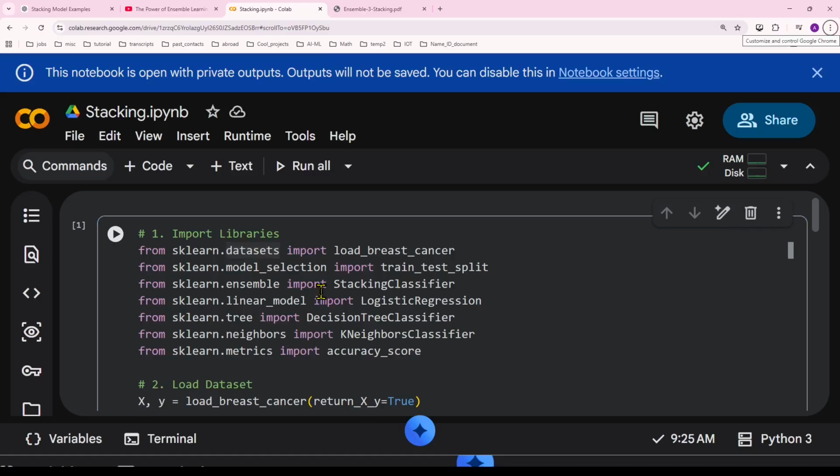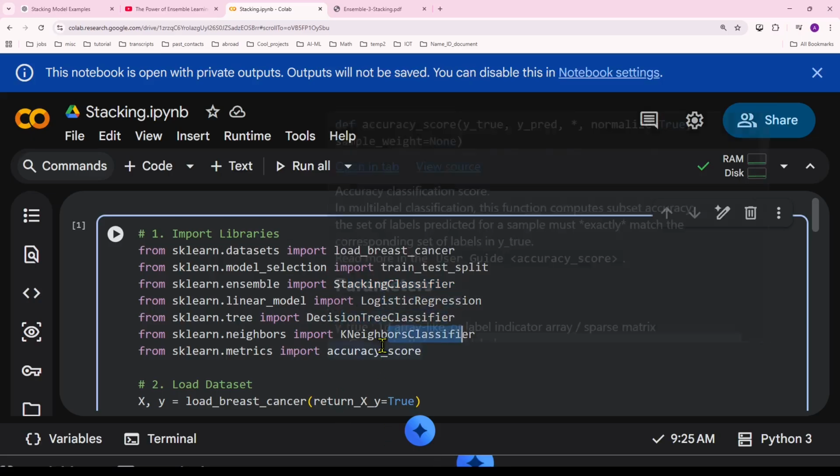Now I will show you how to do stacking in Python with the scikit-learn library. From scikit-learn, I'm importing load_breast_cancer. This is the data set I'll be using. I'm also importing train_test_split. This is responsible for splitting your data into testing and training. I'm importing StackingClassifier. This is the one that's responsible for doing all your stacking. Then I'm importing LogisticRegression, DecisionTreeClassifier, KNeighborsClassifier, and also accuracy_score.